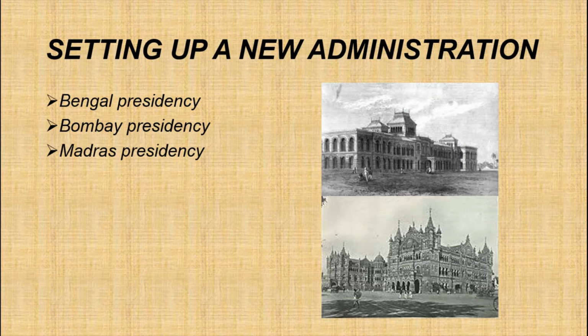So, Supreme Court, in which year was the Supreme Court established? 1773, according to the Regulating Act. Okay. Then it is also known as Sadar Nizamat Adalat. Okay.